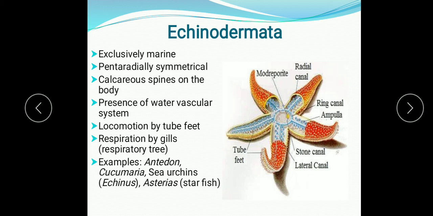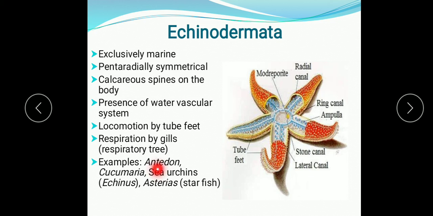Calcareous spines are present on their body, which is why they are placed in Echinodermata. The presence of a water vascular system is also a special feature of these organisms. Water enters their body through canals and then comes out. Locomotion takes place by tube feet, which are the locomotory organs. Respiration takes place with the help of gills, known as the respiratory tree, and development is indirect.